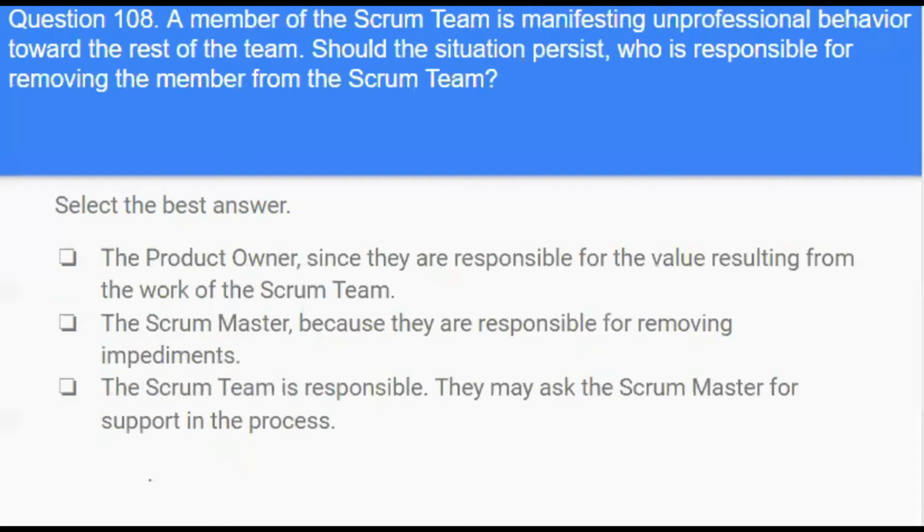Next question. A member of the Scrum team is manifesting unprofessional behavior towards the rest of the team. Should the situation persist, who is responsible for removing the member from the Scrum team? Options. Product owner, since they are responsible for the value resulting from the work of the Scrum team. The Scrum Master, because they are responsible for removing impediments. The team is responsible. They may ask the Scrum Master for support in the process.